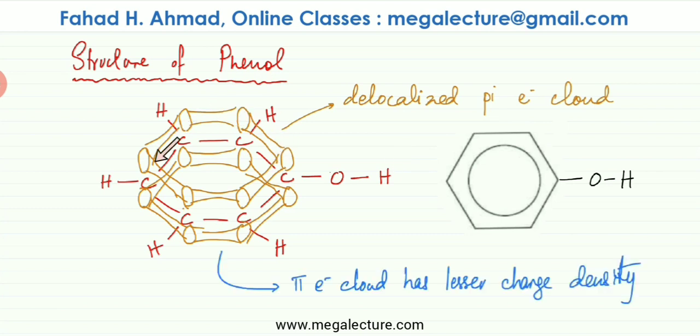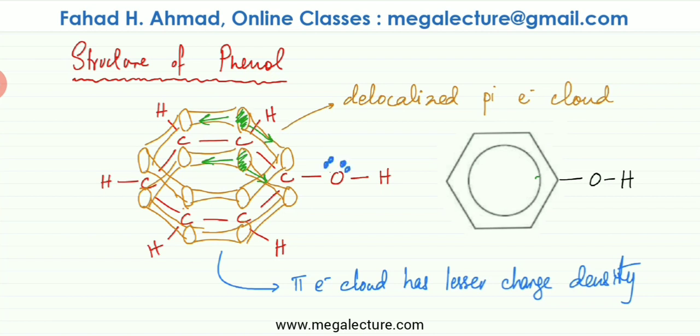Another thing that needs to be noted about this pi electron cloud is that it has lesser charge density. The electrons are very, very distributed. The reason is that, for example, if you focus on this electron in this unused p orbital, this electron is getting dragged to this side. It's forming a pi electron cloud over here with the neighboring orbital. It's also being dragged on to the right side, and it's forming a pi electron cloud with this carbon's unused p orbital. So the electrons are more distributed. Instead of being focused at one point, the electrons get spread out, which is why the charge density in benzene is lesser.